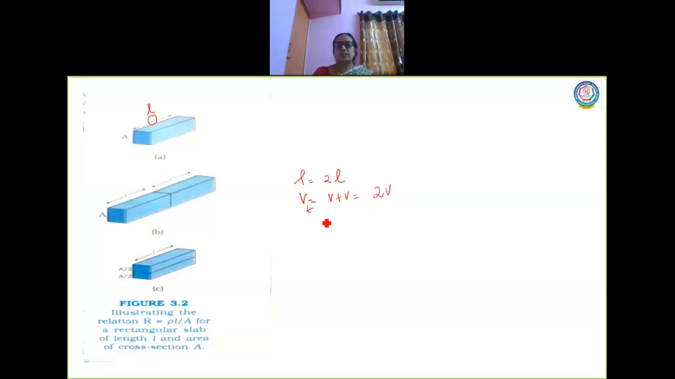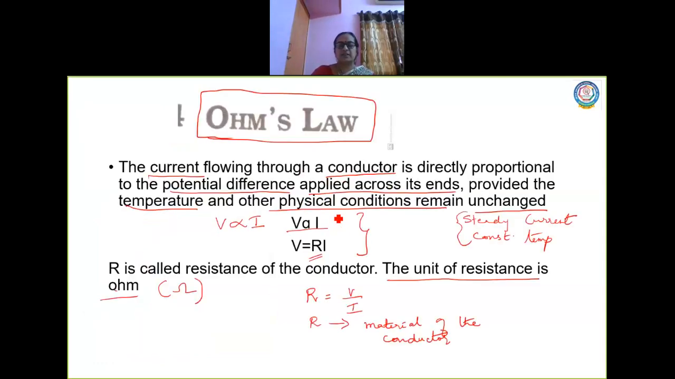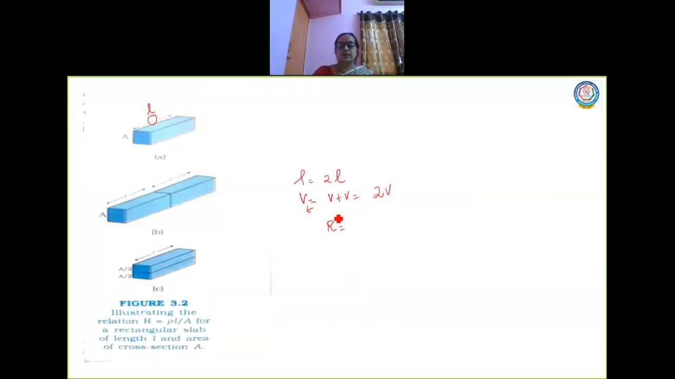So when I substitute in Ohm's law, what is Ohm's law? V is proportional to I, or R is equal to V by I, the formula we arrived at. So substitute R equal to V by I. Instead of V, we substitute 2V by I in the case of the second diagram. Current remains the same. The current flowing inside the slab will be taken as I, but the potential alone will be different. Here you have potential V, here also potential V. So the total potential will be 2V.